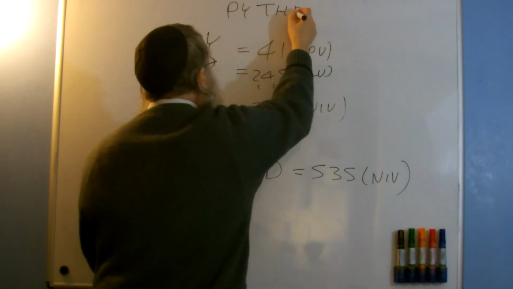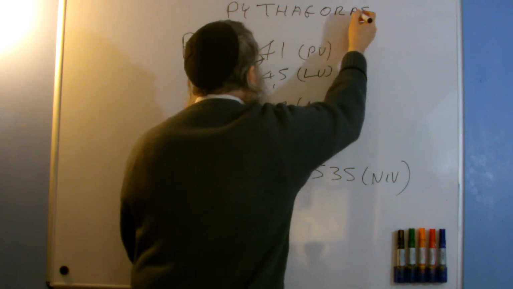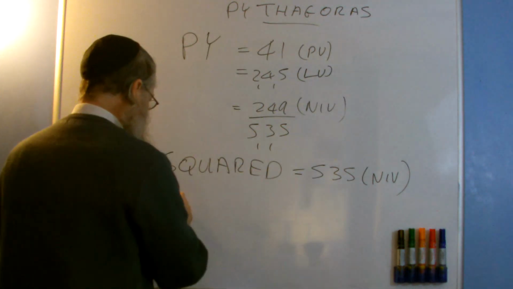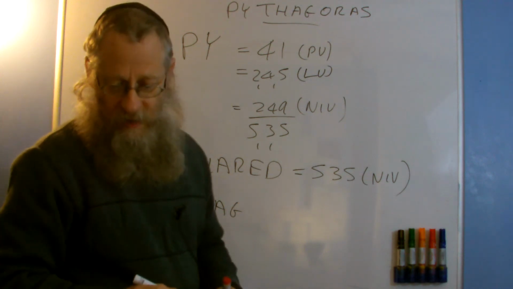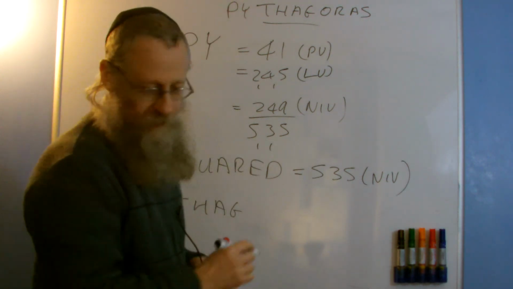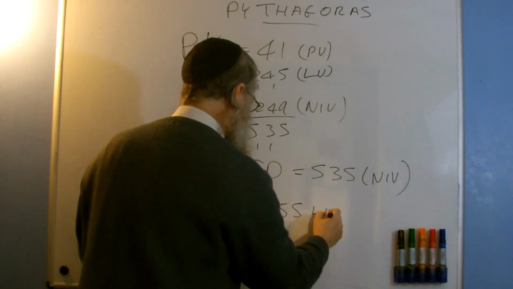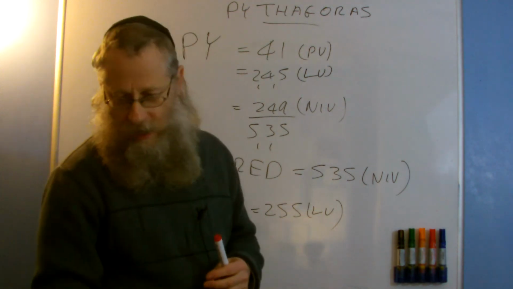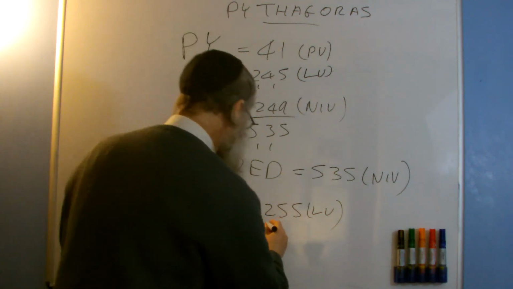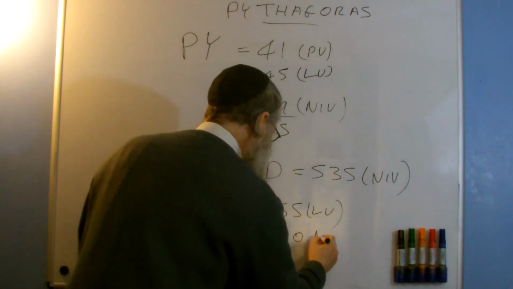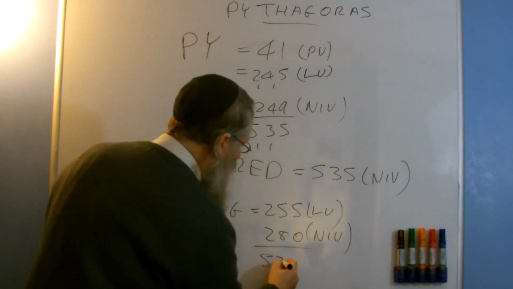Pythag, remember we had Thag was 36, Pythagoras. Now Thag, T-H-A-G, Thag has a large value of 255, and he has a normal inner value of 280. You'll have to check these out if you don't believe me. And if I add those together, I get 535.